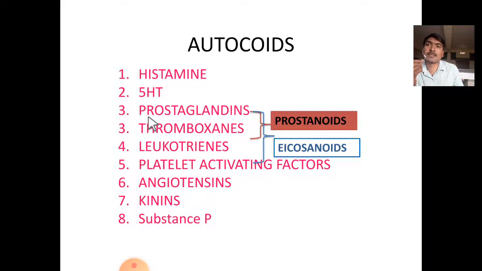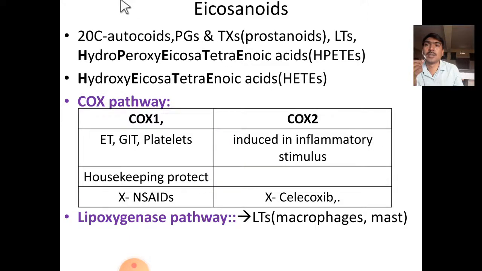Examples of the eicosanoids are prostaglandins, thromboxanes and leukotrienes. Prostaglandins and thromboxane together are called prostanoids. Eicosanoids are the 20-carbon containing autacoids. Examples of them are prostaglandins, thromboxanes, leukotrienes, hydroperoxyeicosatetraenoic acid and hydroxyeicosatetraenoic acid. They are synthesized by the COX pathway.